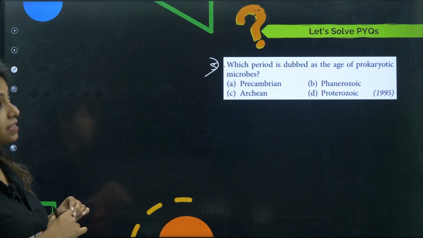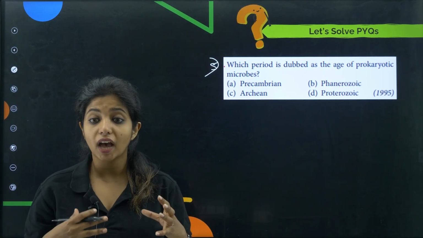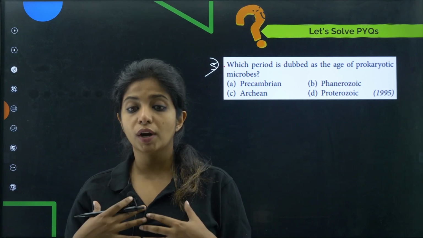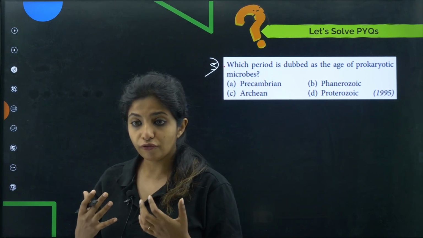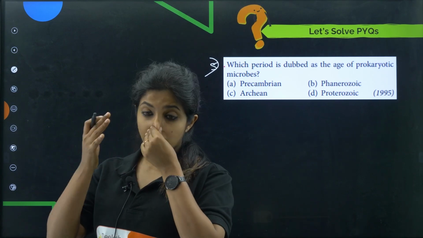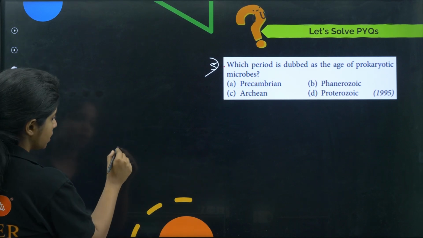which period is dubbed as the age of prokaryotic microbes? Prokaryotes as in the ones that do not have a proper cell. Okay, there is a cell but they do not have membrane bound organelles or a nucleus and things like that. So obviously they have to be very old. And the ones that we have studied start off from Cambrian. Starts from this stage that is known as Paleozoic.